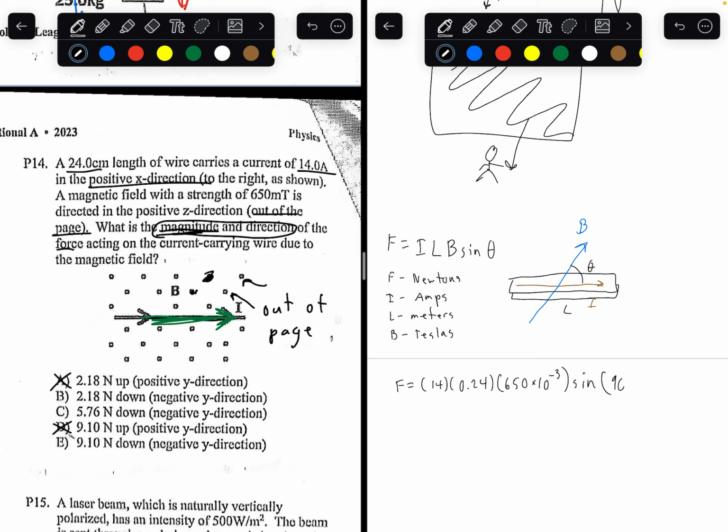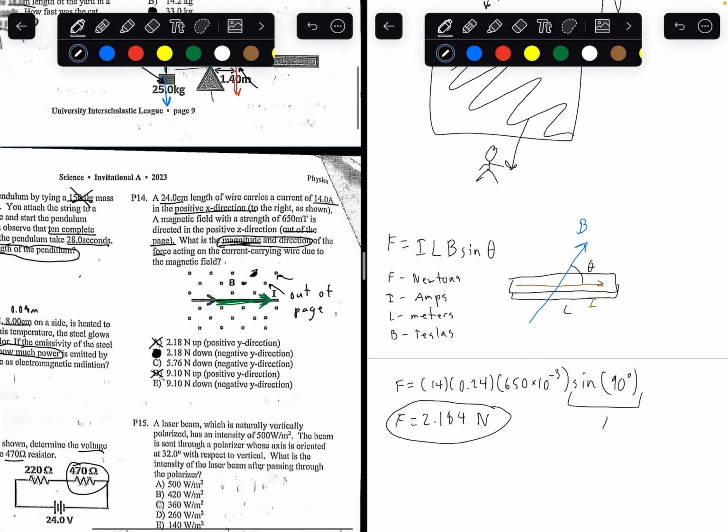So it's going to be sine 90 degrees, which is just going to equal 1. So the force is equal to 14 times 0.24 times 650 times 10 to the power of negative 6, which is 2.184 newtons. So the answer is going to be 2.18 newtons down in the negative y direction. So the answer to number 14 is going to be B.